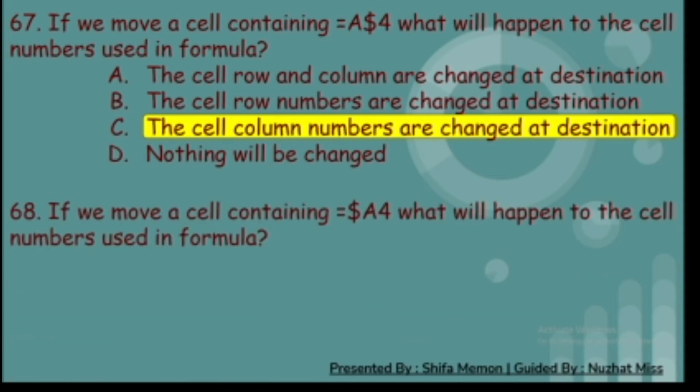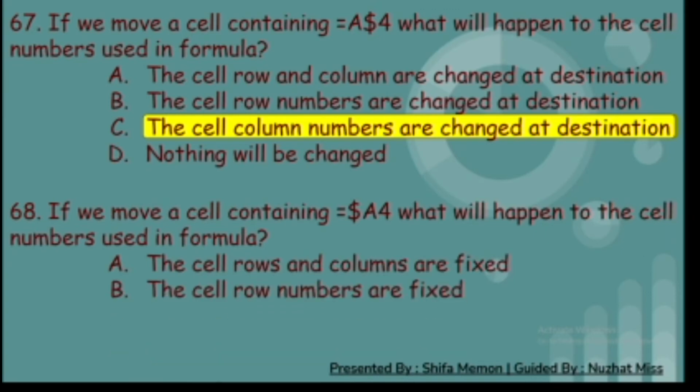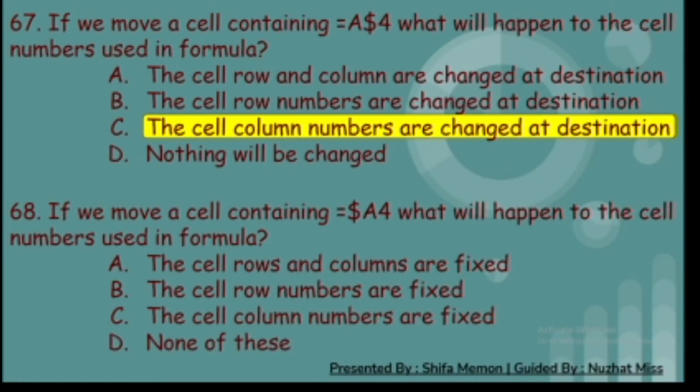68th. If we move a cell containing equal to $A4, what will happen to the cell numbers used in formula? A. The cell rows and columns are fixed. B. The cell rows and numbers are fixed. C. The cell column numbers are fixed. And D. None of these. And the correct answer is C. The cell column numbers are fixed.